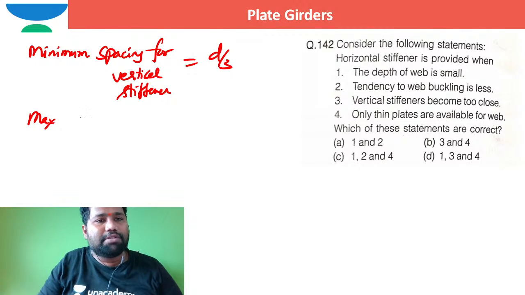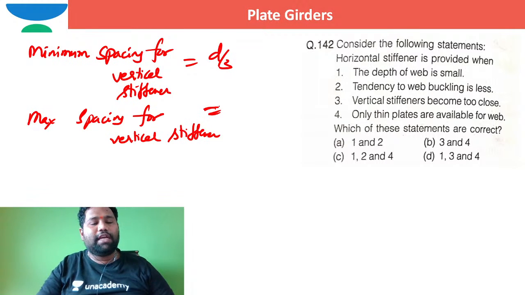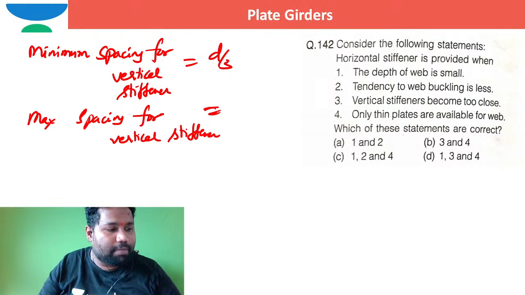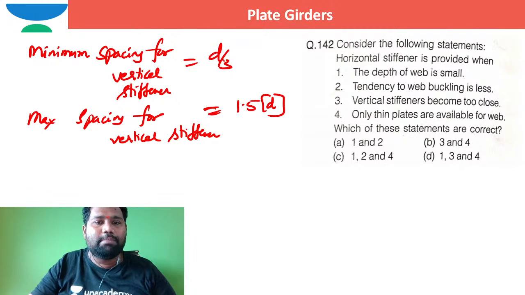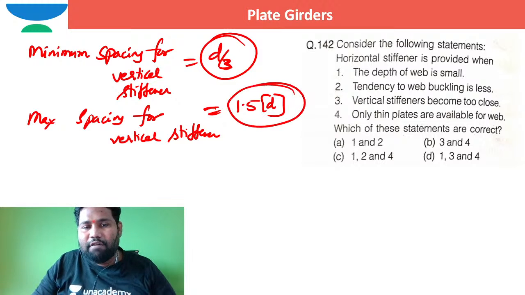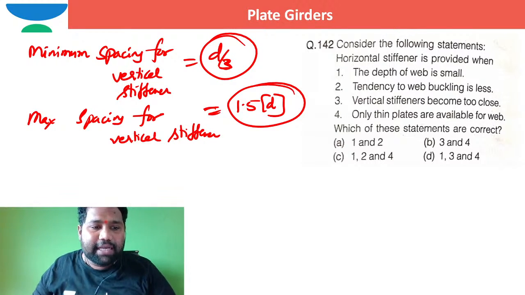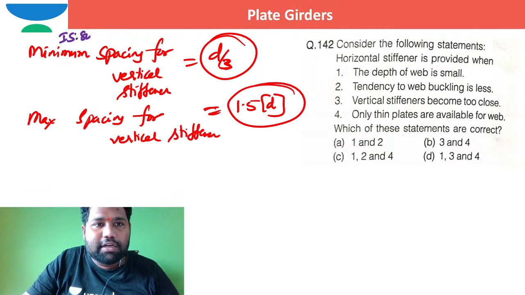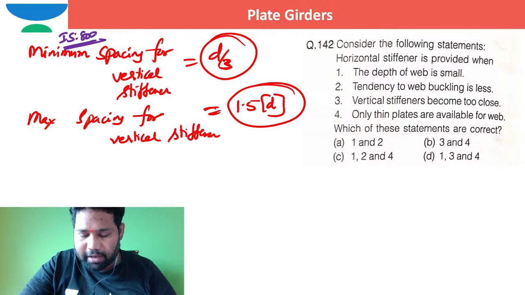What is the maximum spacing for vertical stiffeners? If you keep the spacing more than this, then the vertical stiffeners will not be able to stop the shear buckling, which is 1.5 times D. So at the time of design, please keep the spacing between d by 3 and 1.5 times D, brother. That is also a clause advocated by IS 800. IS 800 guidelines.